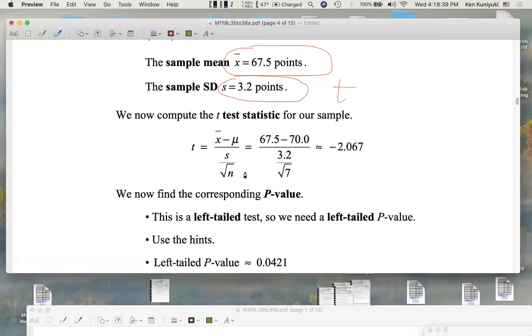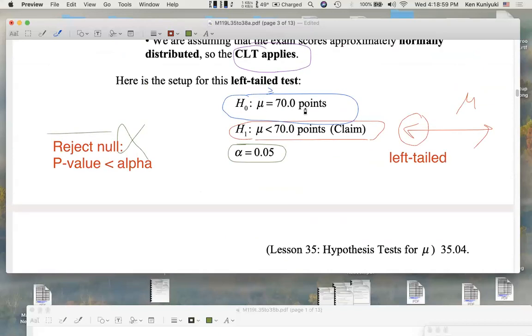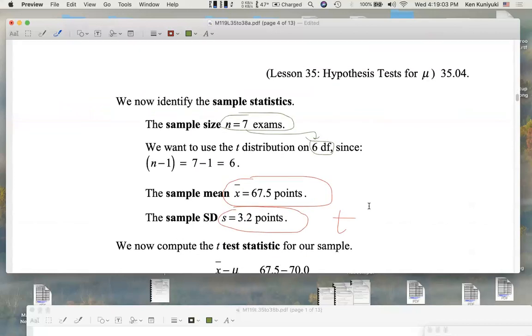All right, here's the formula. The sample mean, X bar, the sample mean that Igor actually got from the 7 tests, his Excel worksheet, 67.5 points. Minus, now remember, we're plugging in the value for mu under the what? Under the null. Okay, under the null. The null says mu equals 70 points.